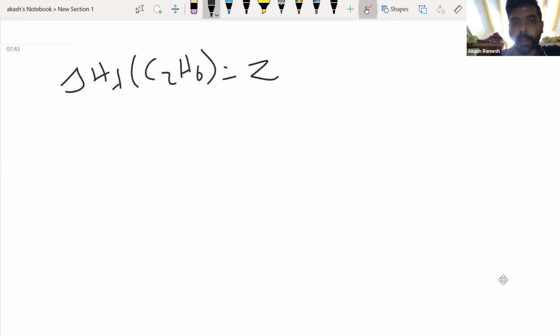So there are two elements present. And the elements should be in their standard states, right? One is carbon, another is hydrogen. For carbon it is going to be graphite. For hydrogen it is going to be H2, right? And in the product you have to make sure that there is C2H6 with a stoichiometric coefficient of 1. As simple as that.